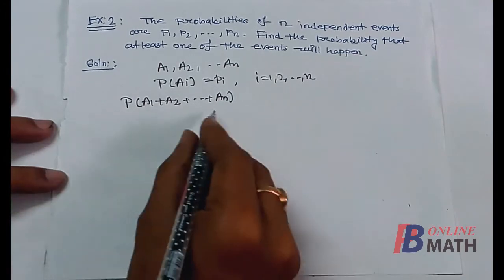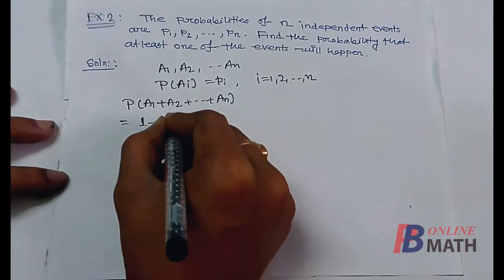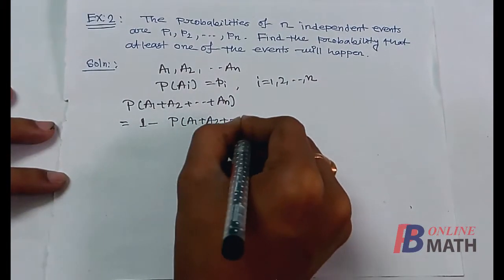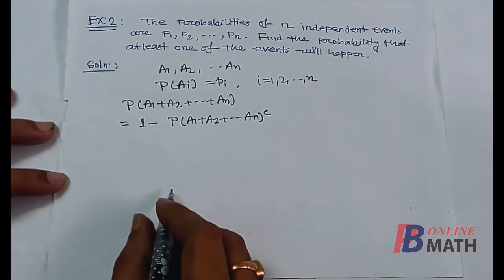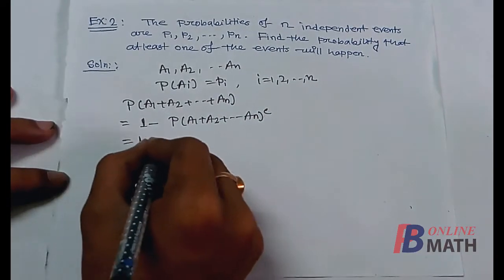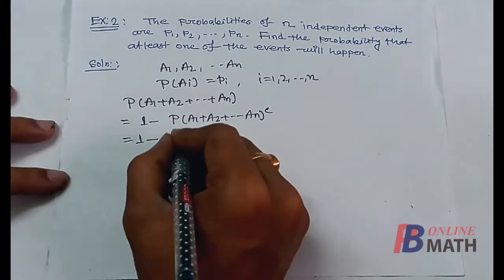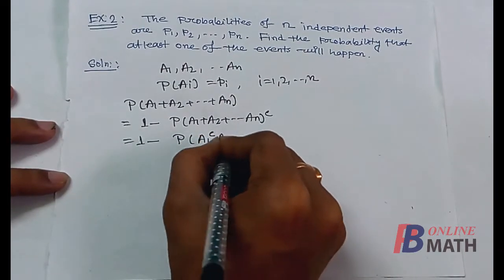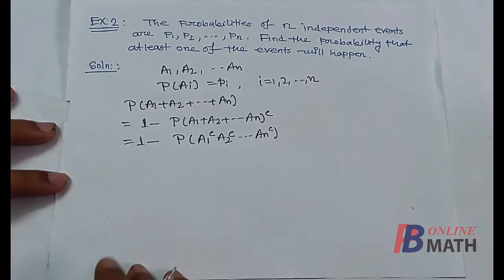So we have to find this probability, and this can be written as 1 minus probability of (A1 plus A2 up to An) its complement. Now this is equal to 1 minus, using De Morgan's law in this probability, probability of A1 complement, A2 complement up to An complement.